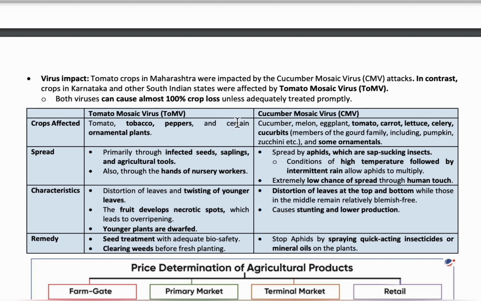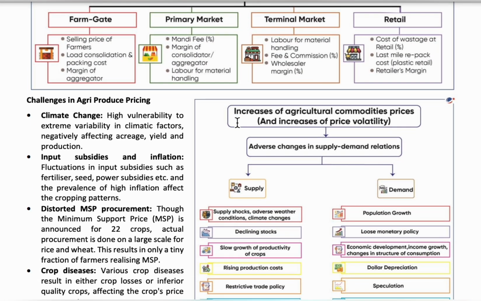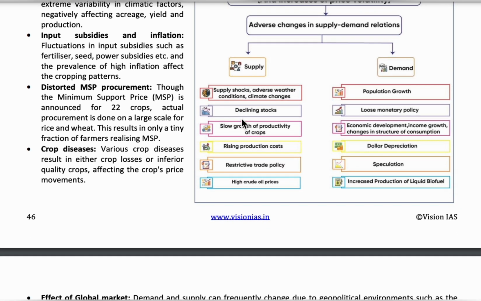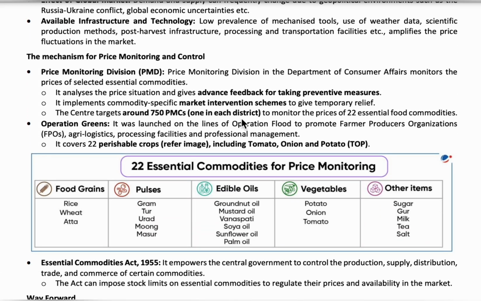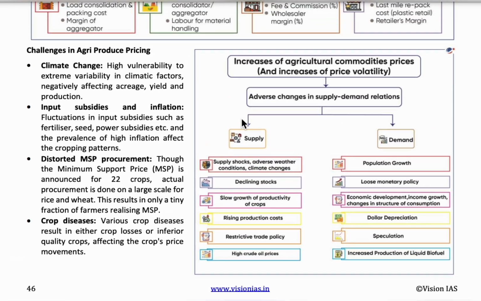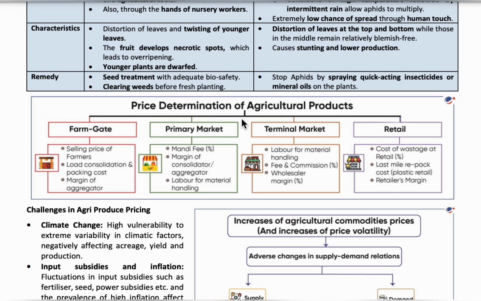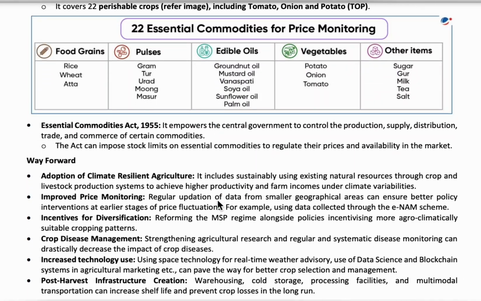Tomato generally is a rabi crop in Maharashtra, Karnataka and Andhra Pradesh, and in states like Madhya Pradesh, Uttar Pradesh and Maharashtra, tomatoes are kharif crops. So it depends on different states. The tomato is a kharif and a rabi crop in Maharashtra, remember it. In Karnataka and Andhra Pradesh, it is a rabi crop, and in Madhya Pradesh and Uttar Pradesh, it is a kharif crop. Okay, these are the basic important points of this tomato topic.